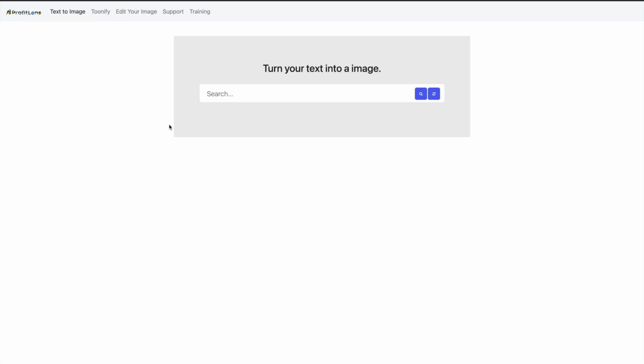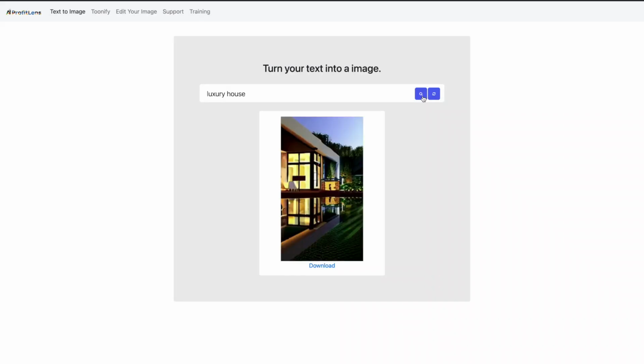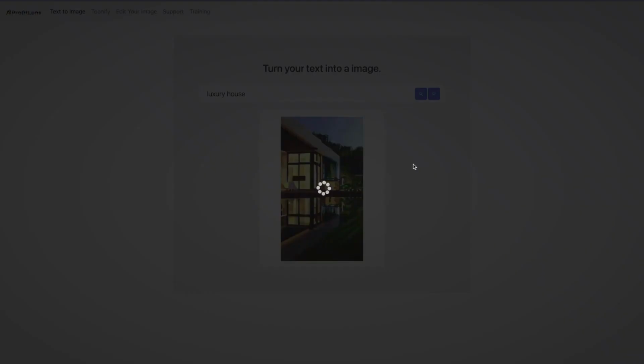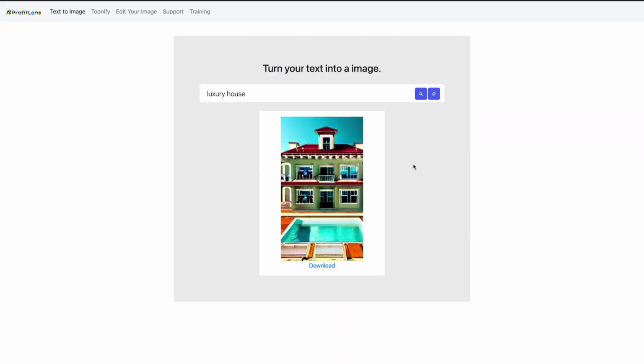Welcome to ProfitLens, an app that gives you access to an extremely powerful AI that can generate completely unique images for you. So let's play around with it. And as soon as I click the search button, it will start generating it, and bam. And we can see that it's completely unique. We can see it took its own style in doing it. We can see it put a little pool in the front here. And if we just want to do another one, we'll just click this here, and we'll get a completely new and unique image on the same text.